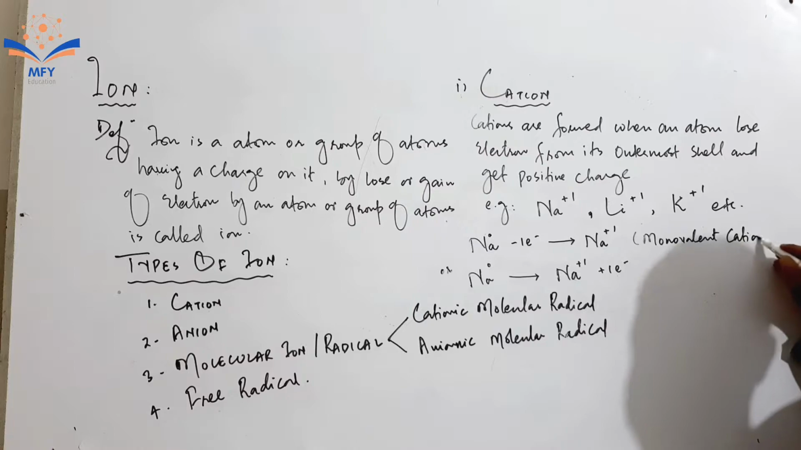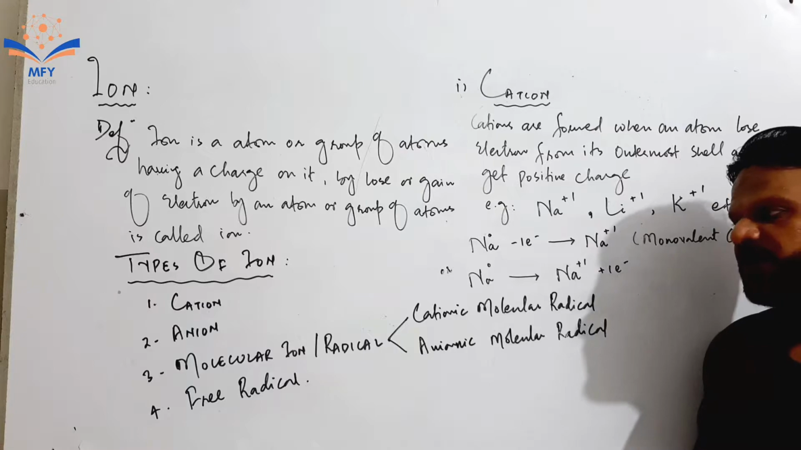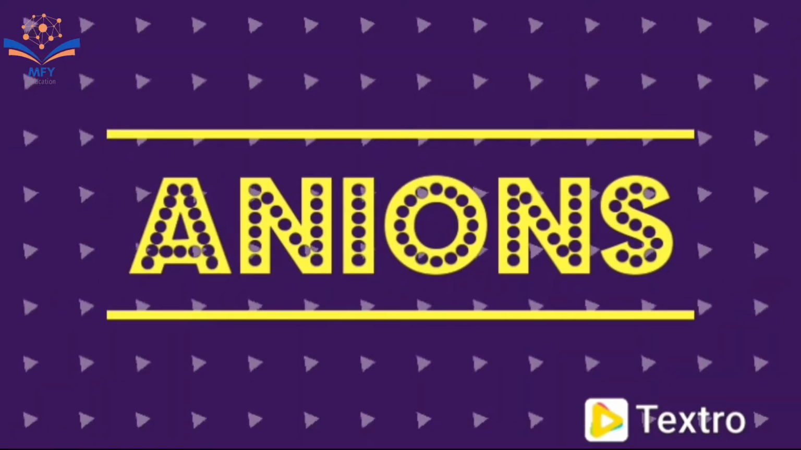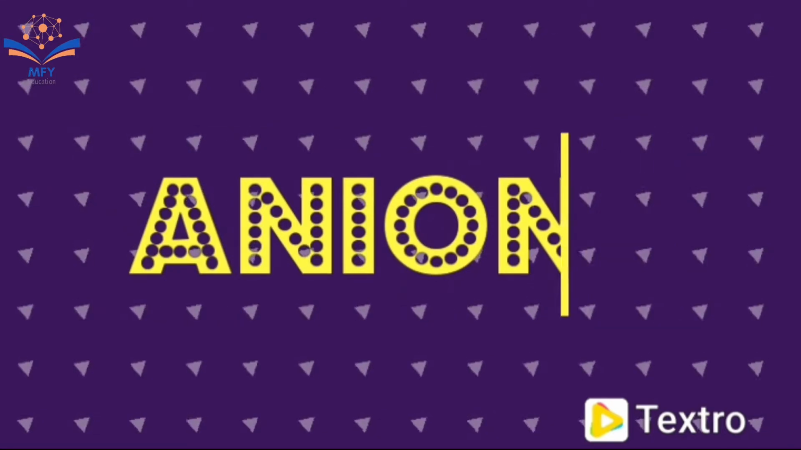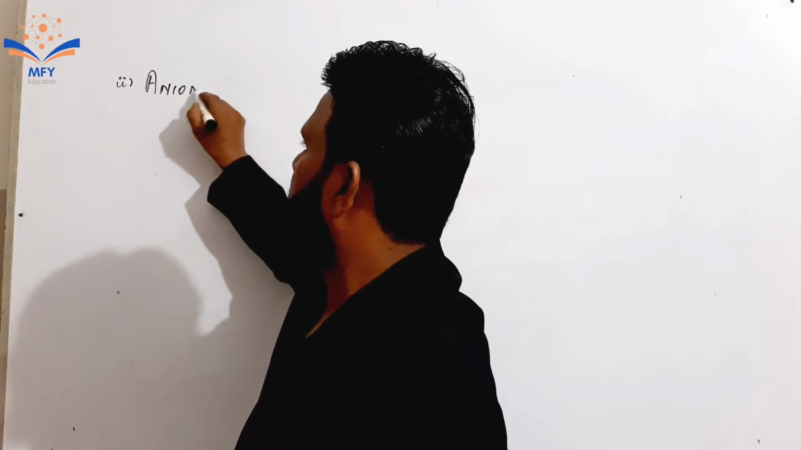monovalent cation of sodium. Now we are going to move towards definition and examples of other types, like anion, molecular ion and free radical. Now we are going to move towards anion. Second type of ion is anion. How can we define anion?